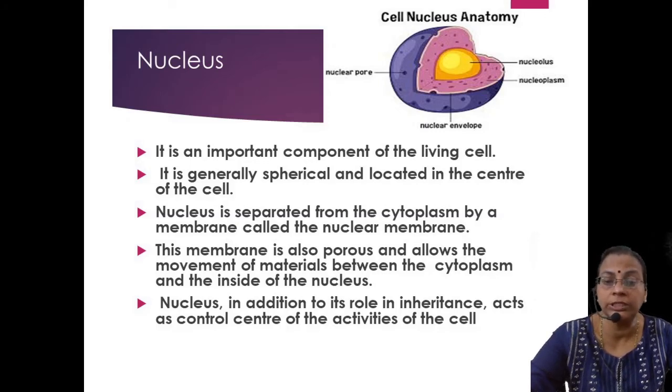it consists of genes, which are the units that decide what you are: your characteristics, your body shape, your color, your hair color, the shape and color of your iris, etc. All the characters are imprinted, or coded, within the thread-like structures seen within the nucleus, which are called genes. So all the characteristics and all the functions in the cell and in the organism are regulated by the nucleus. If they ask which is the most important part inside the cell, it is the nucleus.